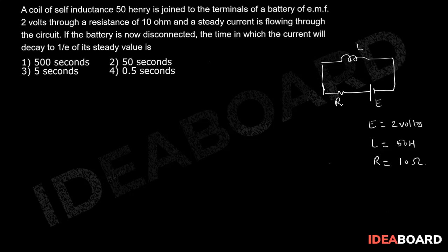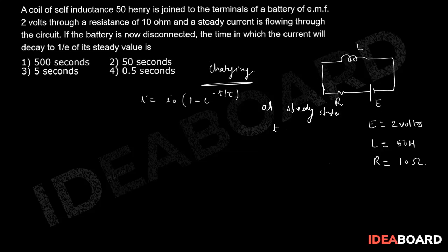Now in this question we know the formula. First of all, this is the case of charging. So in charging we know the formula: I is equal to I naught into 1 minus e to the power minus t by tau. Now they are saying that at steady state, t will be tending to infinity.